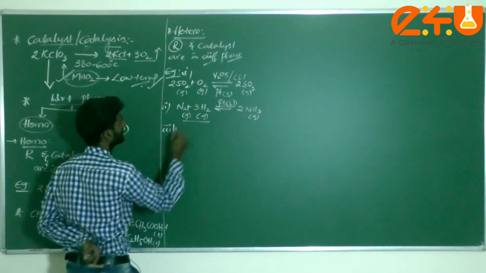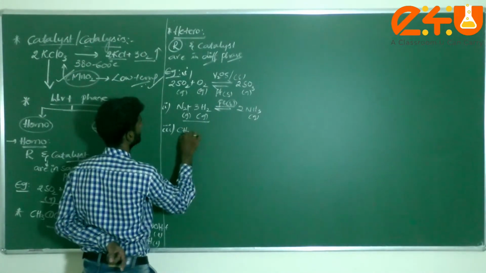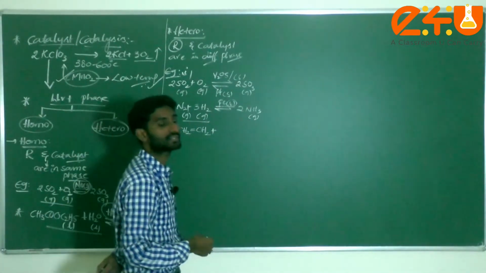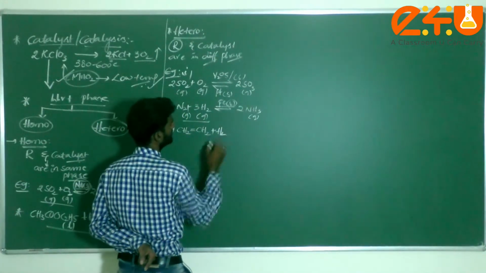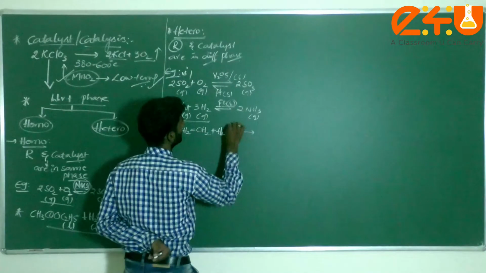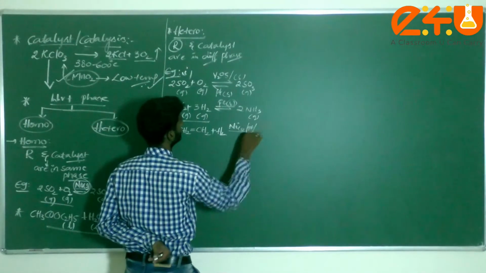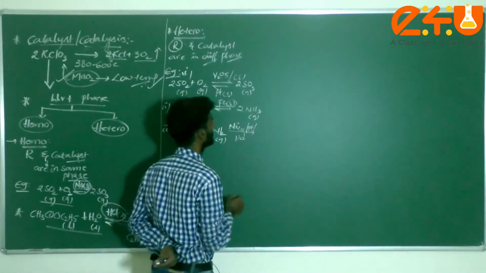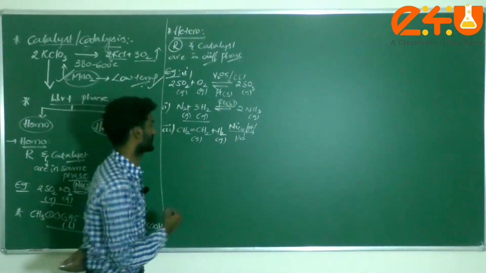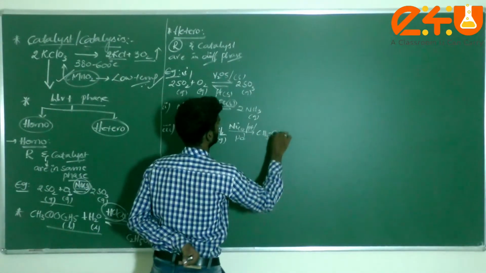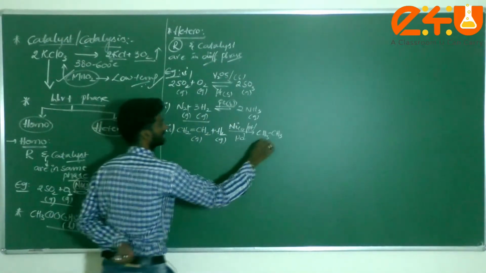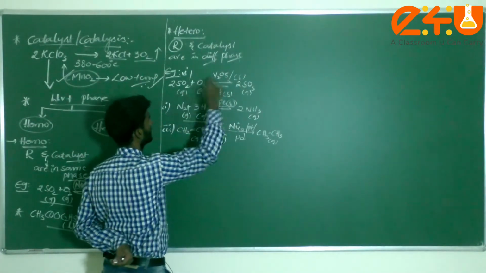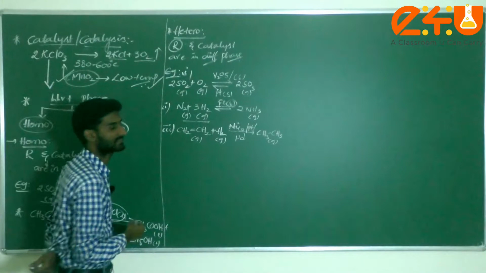Next, vegetable oils: we can consider the hydrogenation of oils, where an unsaturated compound is converted into a saturated one. Which are reacting with H2 in the presence of either nickel, platinum or palladium. Generally, this is a gas and this is also a gas, but nickel, palladium and platinum come under solid state. What is the product that forms, dear students? Ethane gas. These are the examples for heterogeneous catalysis: gas, solid, gas, solid. That's why it is known as heterogeneous catalysis.